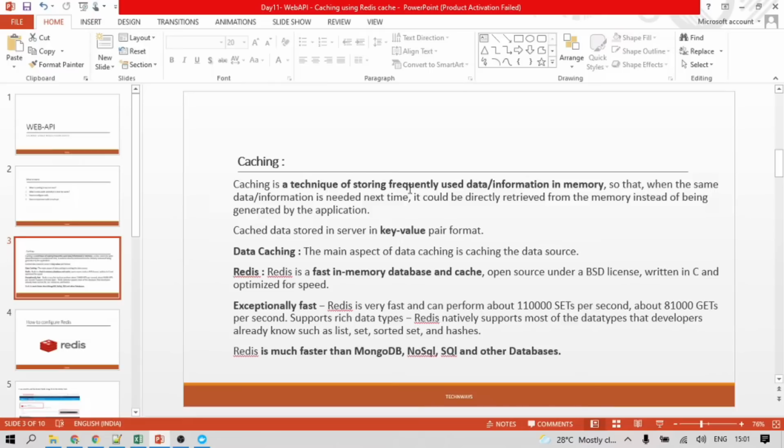It goes directly to memory, reads the data, and the data is available to the callers. That provides a faster response and also decreases the cost to the other layers. It also increases the performance of the API. That's why it is an essential part of APIs, and almost all organizations use this mechanism.